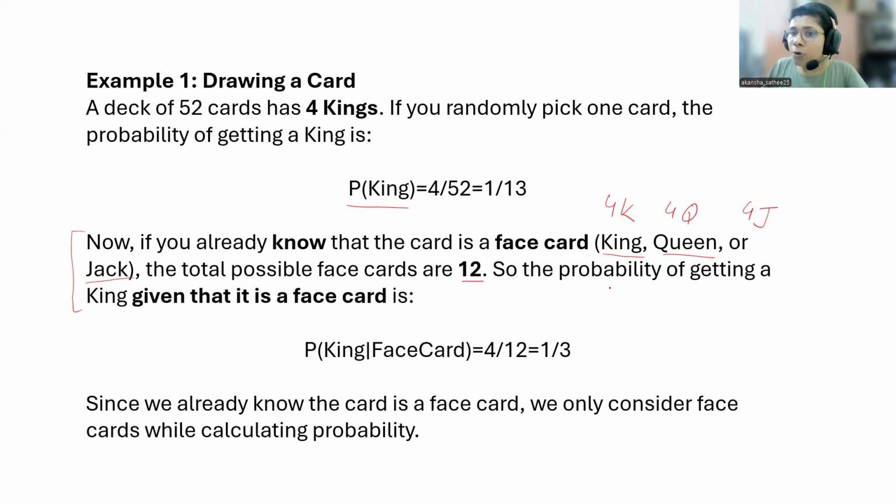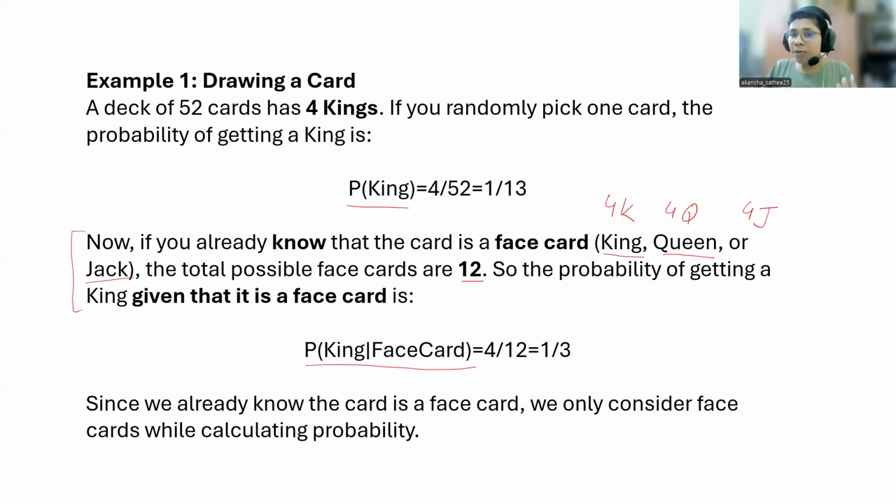So the probability of getting a king given that your card is a face card means somebody has already told you that the card you have picked is a face card. Now tell me what is the probability of getting a king.